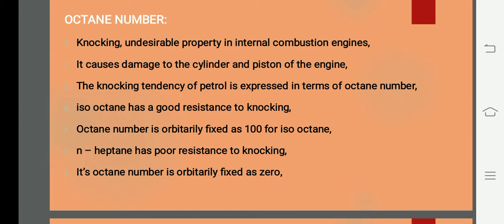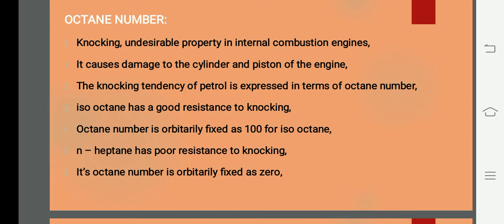I'll repeat the point once again. Initially I told you what knocking is. Knocking is nothing but an unwanted sound produced in internal combustion engine because of the quality of the petrol you are adding there. Is it okay? So this quality can be identified by octane number, and to know octane number you should know something about two parameters. One is Iso Octane, another one is N-Heptane.